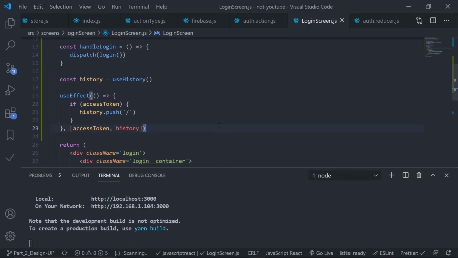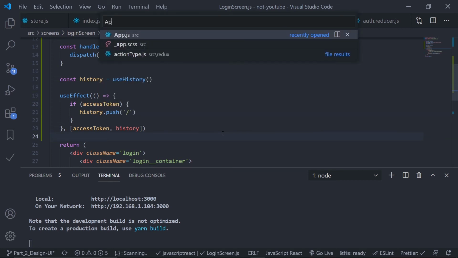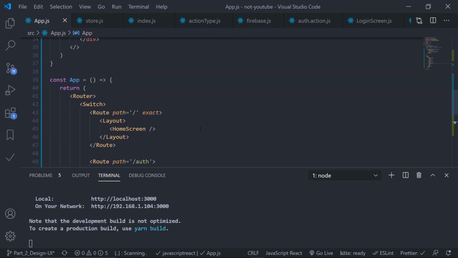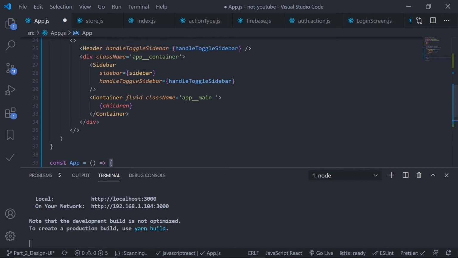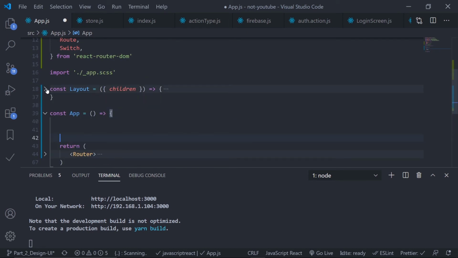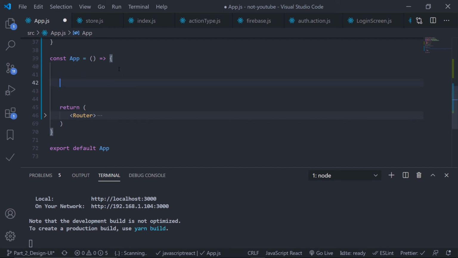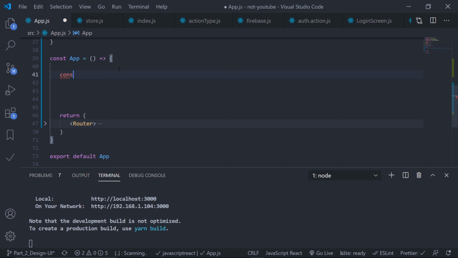Okay, so I'll basically check if the access token is null or not. If the access token is null, I'll redirect the user to the auth page. And the best place to implement this is my App.js, because that's my root component. Inside this App.js, just close this router, I don't need this. Close the layout, I don't need this. Inside this App, first of all I need to get the data from the Redux store. For that I'll be using useSelector. So const, I need the access token, and I also need the loading state. I'll talk about why I need the loading state.